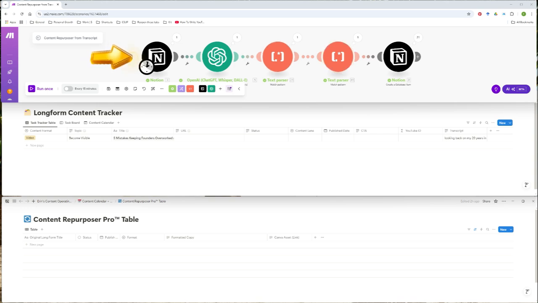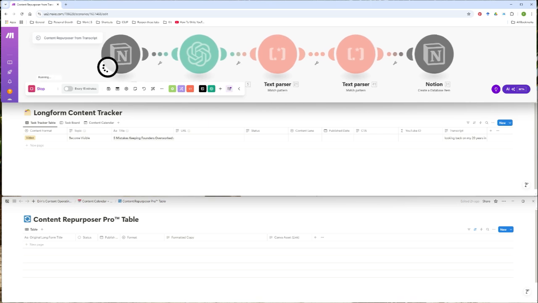There's a ton of inputs in here, which we won't get into in this video. And then right over here in the last module, that is the database here on the bottom, the Content Repurposer Pro table. I'm not sure if this is the final name yet, but what's going to happen is when I click run once, it will pick up this first one, it'll go through all the way to the end, and it will spit everything out here. Let's do it.